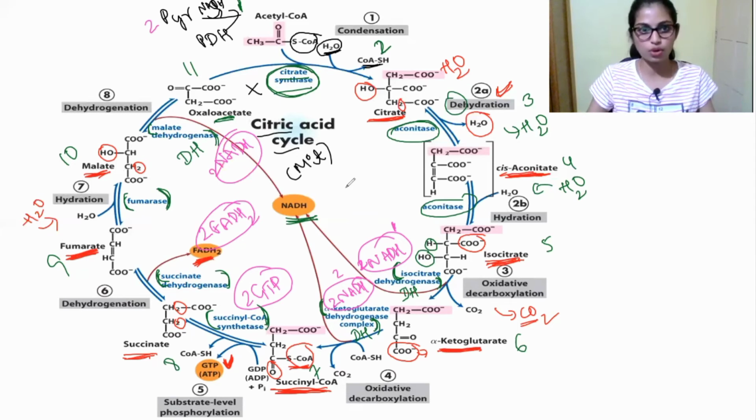While malate is converted into oxaloacetate, the enzyme responsible is malate dehydrogenase. Dehydrogenation takes place, meaning a proton, that is hydrogen, is removed in the form of NADH.